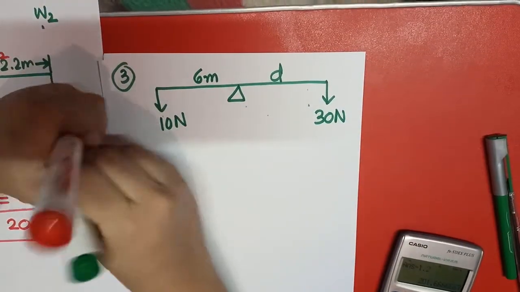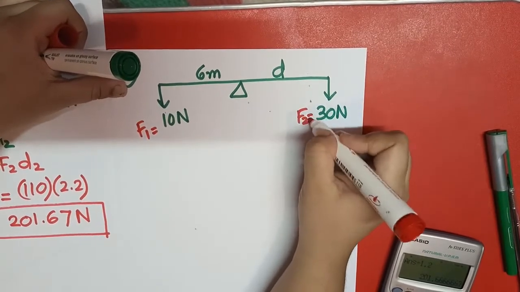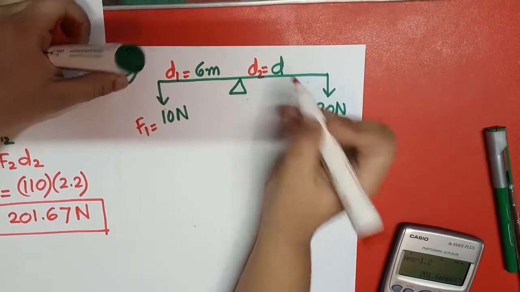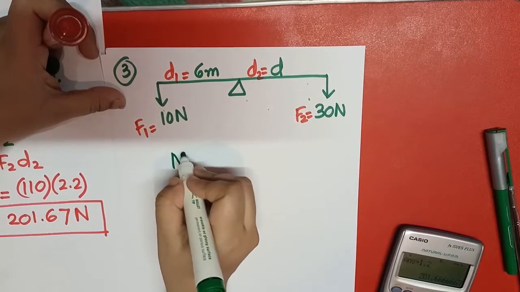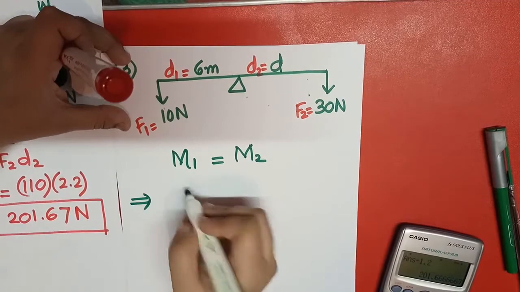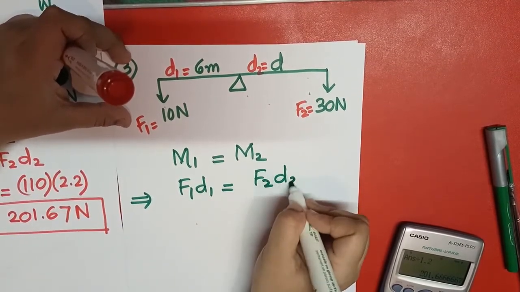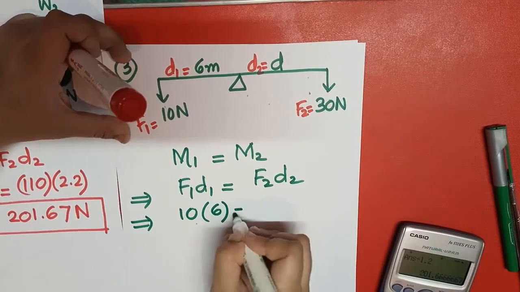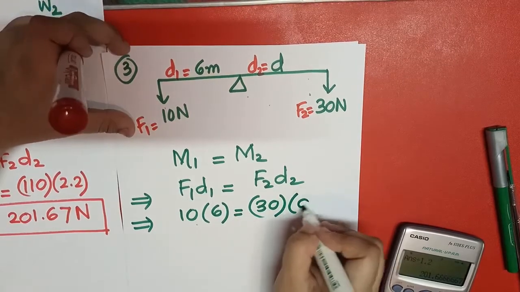So what I have to say, this is F1, F2, and this is D1, and D2 equals D here. So what I have to write down here, moment 1 is equal to moment 2. So F1 D1 is equal to F2 D2. So F1 is 10 Newton, D1 is 6 meter, equals 30 into D.